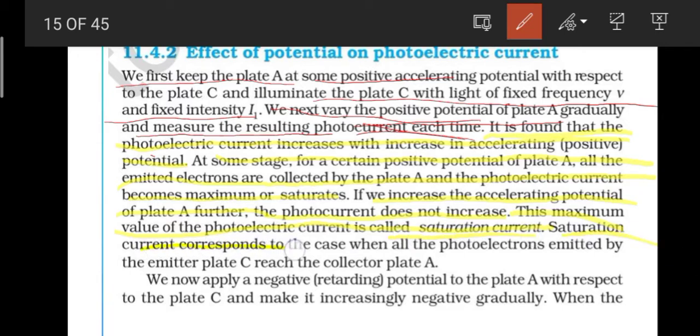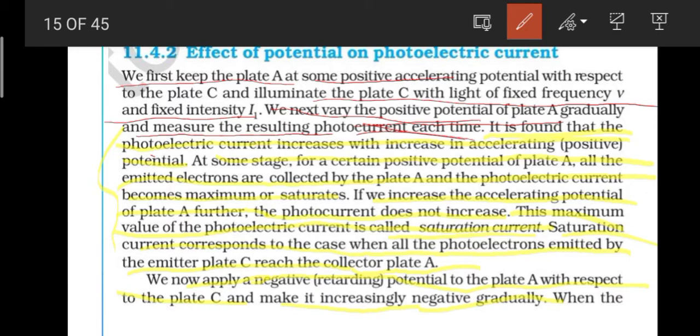Saturation current corresponds to the case when all the photoelectrons emitted by the emitter plate C reach the collector plate A. Now we will do another thing. We will apply a negative or retarding potential to plate A with respect to plate C, and make it increasingly negative gradually. Earlier we increased it positively; now we are increasing it negatively.